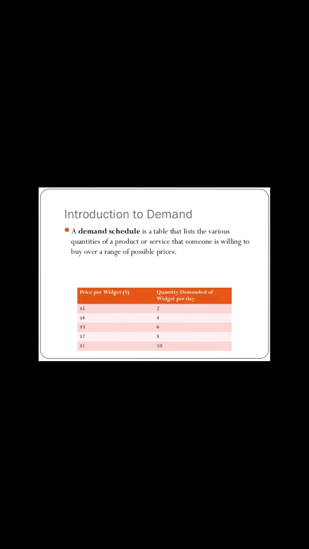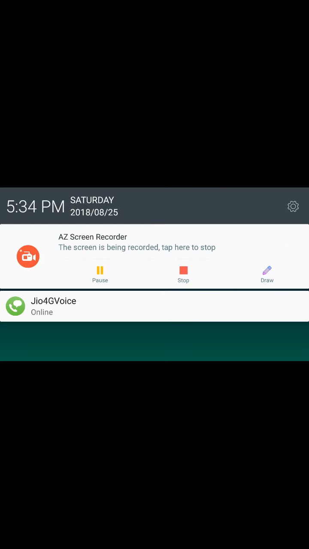Now a demand schedule. A demand schedule is a table that lists the various quantities of a product or service that someone is willing to buy over a range of possible prices. This is the demand schedule.